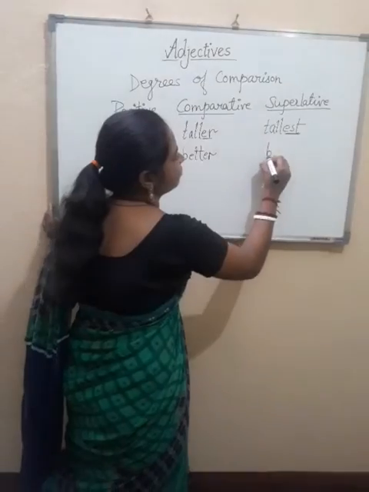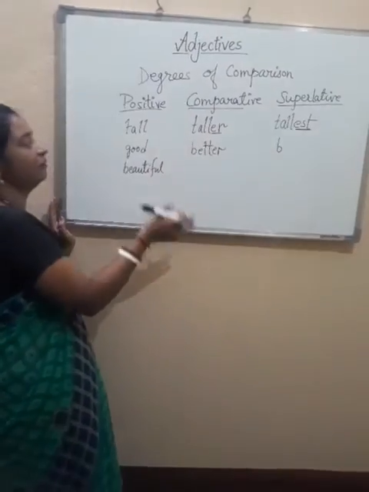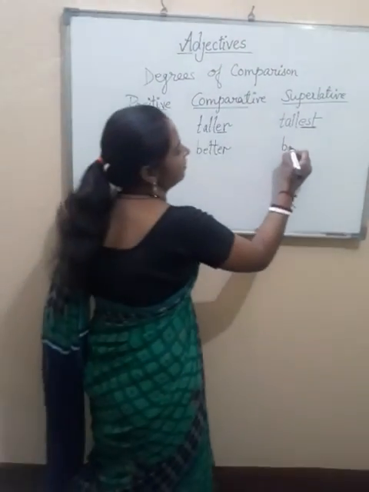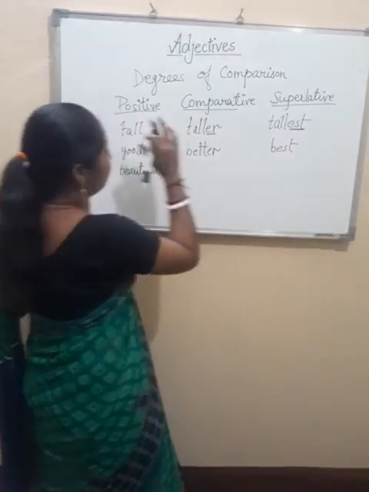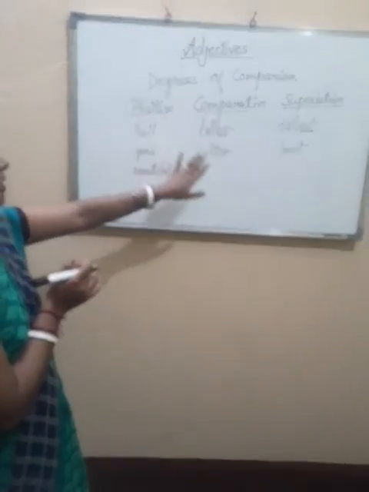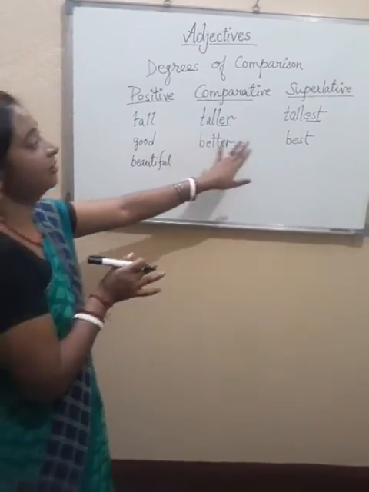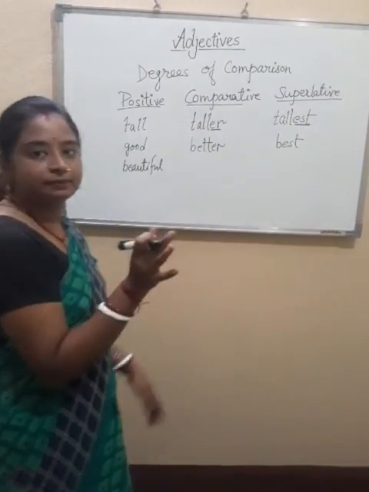And the comparative degree for good, and superlative will be best. So the positive degree is good, comparative degree is better, and the superlative degree is best.